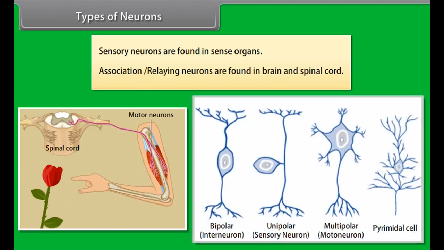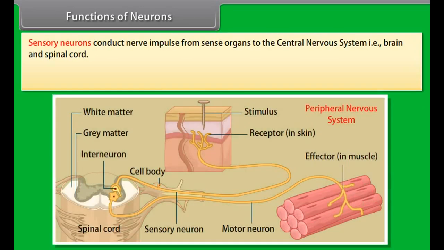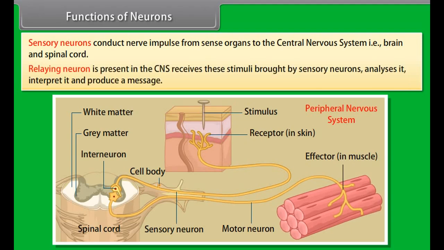Myelin sheath around the axon is an insulating and protective sheath. At certain places, myelin sheath is absent, and that area is known as node of Ranvier. Schwann sheath covers the whole of the axon. It also covers the myelin sheath. Axon bears terminal fibers which end in synaptic knobs.